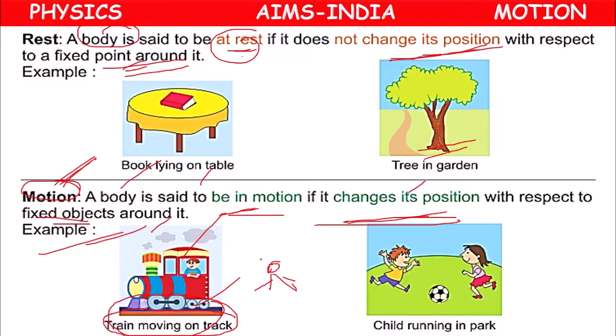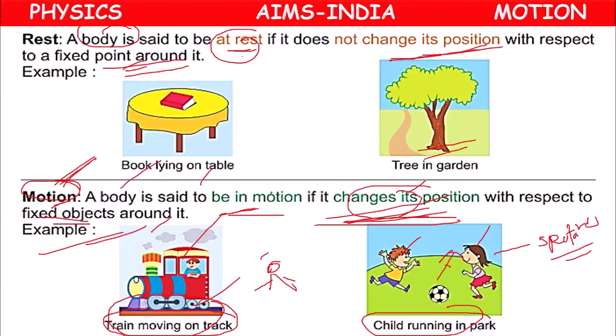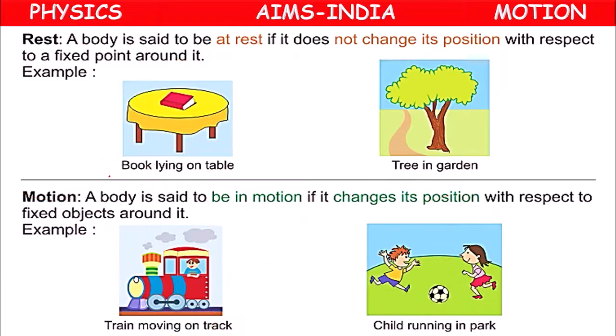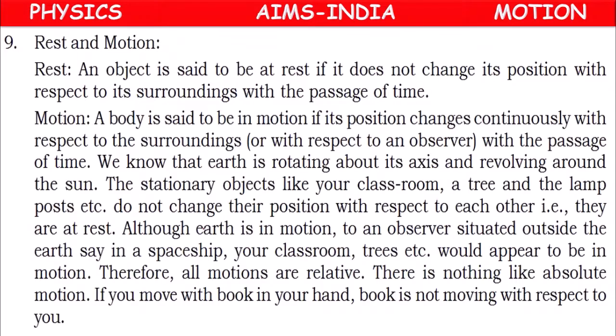Or the children running in the park, according to the spectators, means other people, the children are moving. Or according to the children, the ball they hit will be moving. So motion means if it changes its position with respect to fixed objects, then it is said to be in motion.